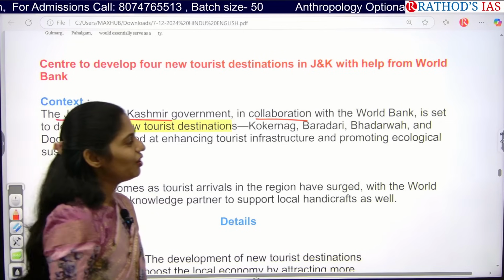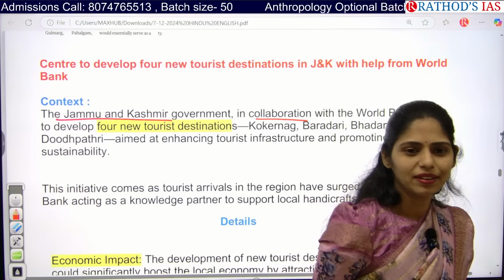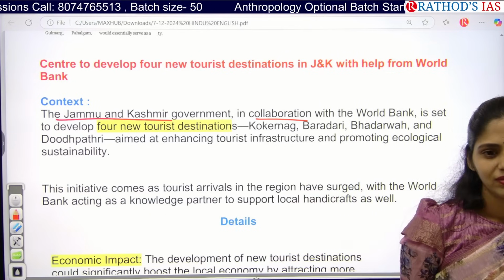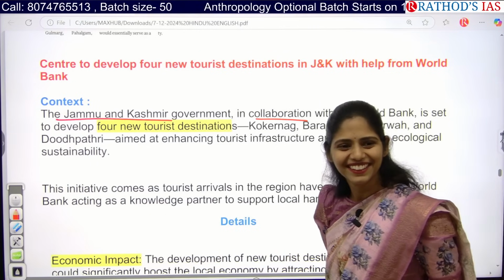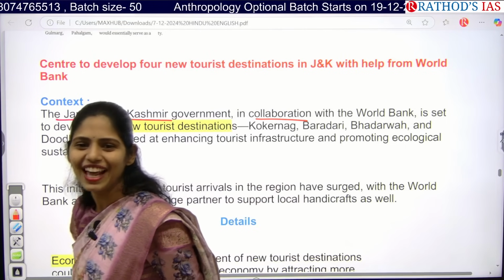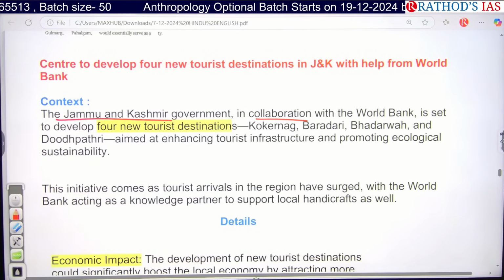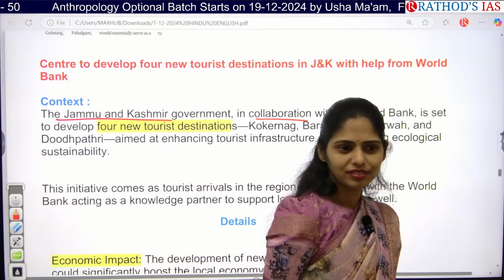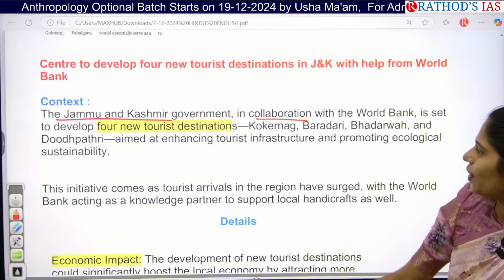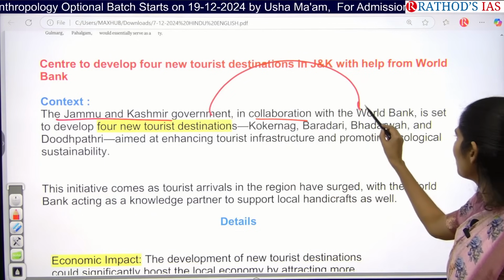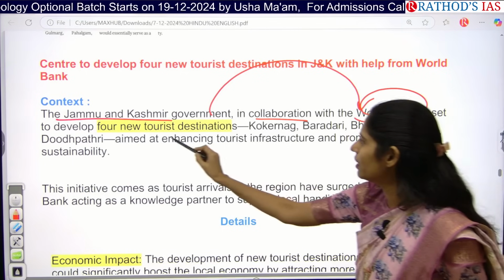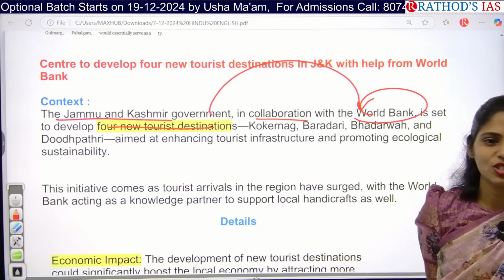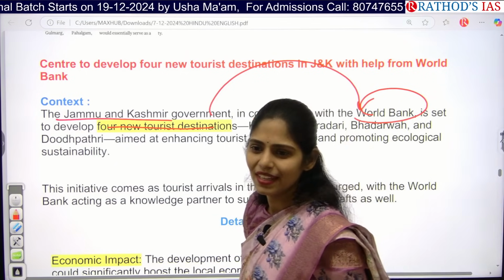Okay. So why is World Bank now trying to help India? What is the reason? Because we are asking. So why is World Bank now trying to help India regarding development of tourism sites? So is it costly to develop these tourist sites? Yes. Okay, now why is Jammu and Kashmir going for collaboration with the World Bank to develop 4 new tourist destinations? So what is the interest of World Bank here?